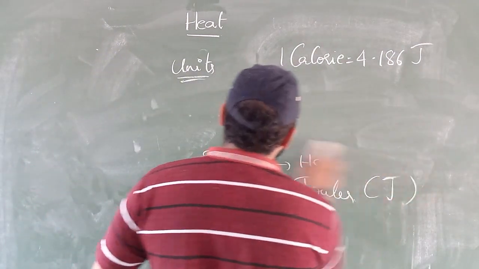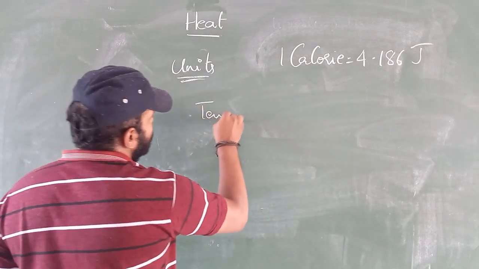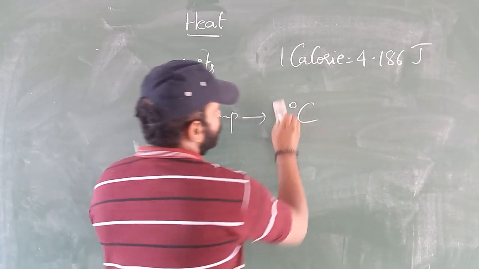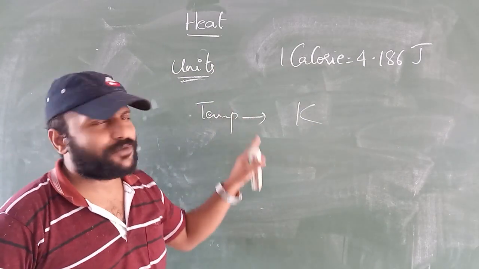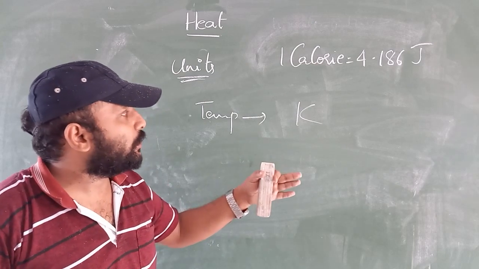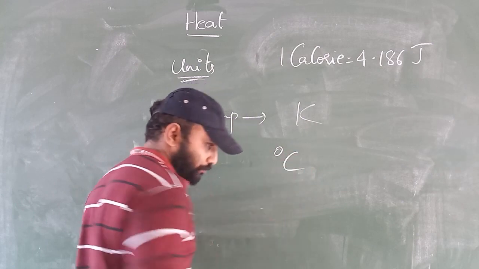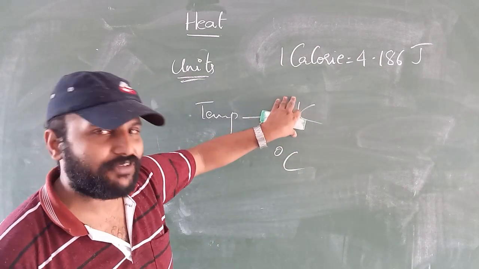Now, what is the unit for temperature? Temperature is usually measured in degrees Celsius. Sorry, it is measured in Kelvin. Most of the time we'll be measuring temperature in Kelvin, but we'll also be expressing the temperature in degrees Celsius. Temperature is also measured in degrees Celsius, but mostly we'll be using the Kelvin scale.